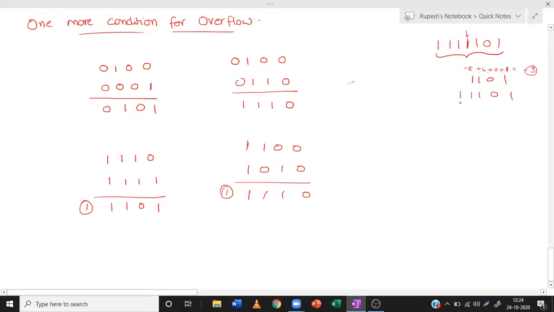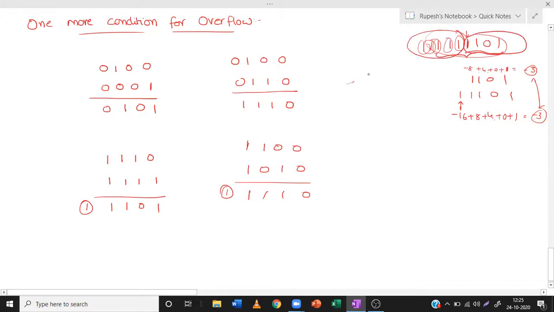Let us take the other value also. The leftmost bit represents the sign bit, that is a negative value. So minus 2 power 4, that is minus 16, plus 8 plus 4 plus 0 plus 1. 8 plus 4 is 12, 12 plus 1 is 13, 13 minus 16 is minus 3. Are both of these coming the same or not? So however many sign bits we add before a number, the value remains unchanged. So there is no need to waste many bits by representing the sign bit. We'll discard all this and take only the actual value. That is the reason why we are discarding the last carry.